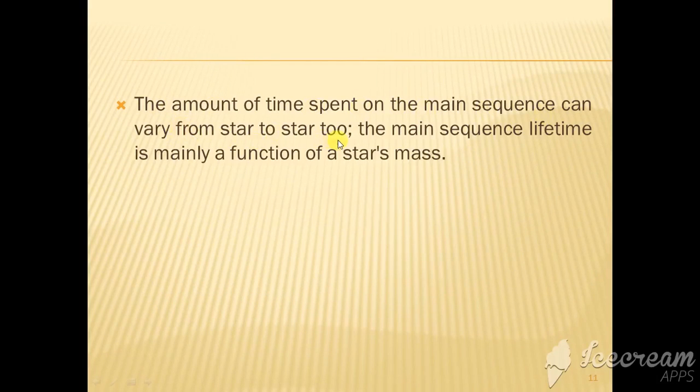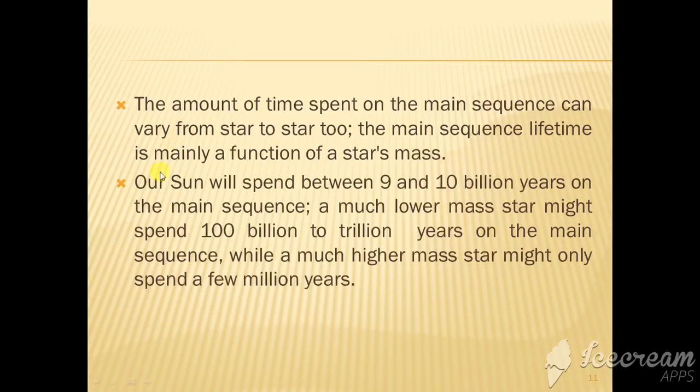from star to star. The main sequence lifetime is mainly a function of a star's mass. Okay, I will explain. For example, our sun will spend between 9 to 10 billion years on the main sequence. A much lower mass star might spend 100 billion to a trillion years on the main sequence, while a higher mass star might only spend a few million years. So, lifetime is inversely proportional to the mass of the star. The more massive the star, the less its lifetime.